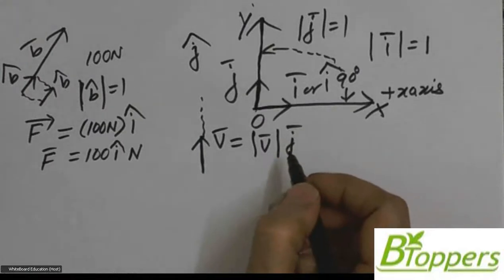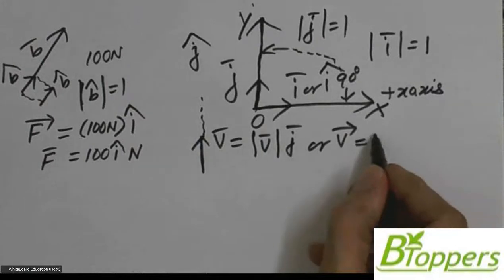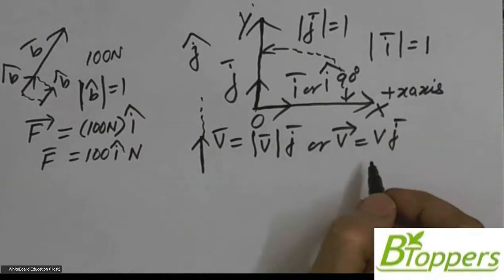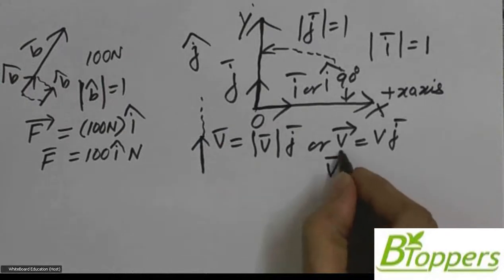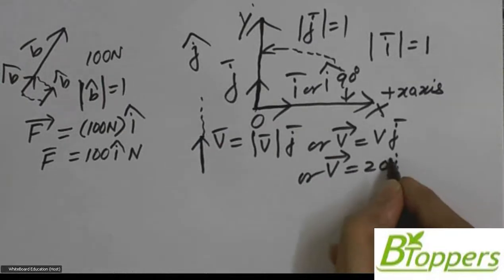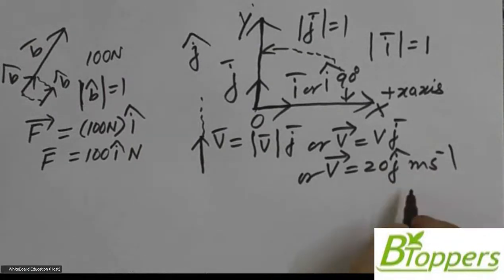The unit vector along the positive y-axis is denoted by j bar. So we write v bar equals mod of v bar into j cap. The magnitude of velocity is 20 meter per second and it is directed along the positive y-axis, so v bar can be written as 20 j cap meter per second.